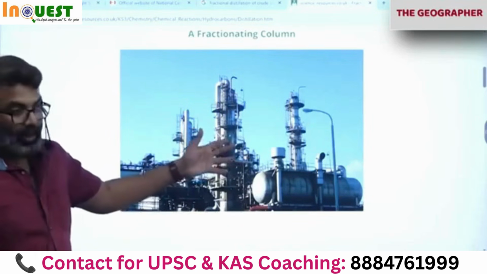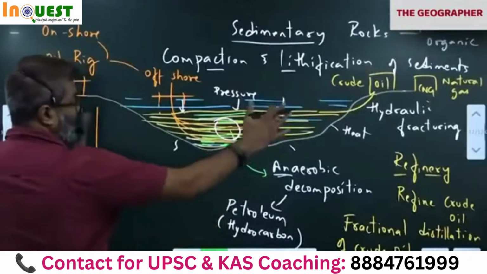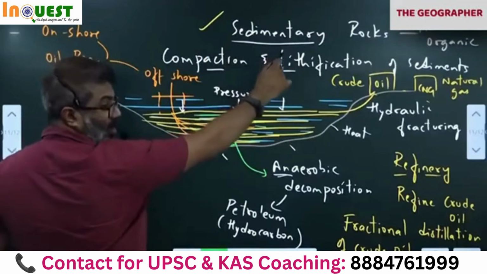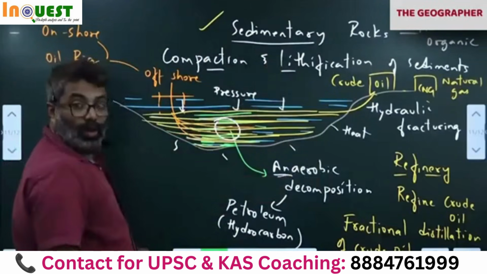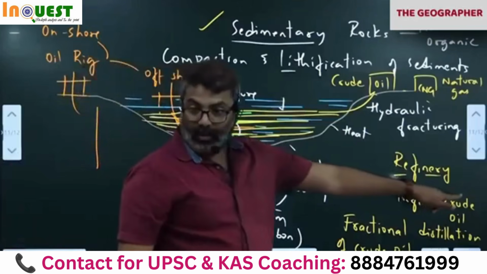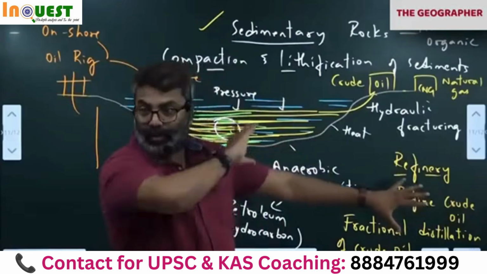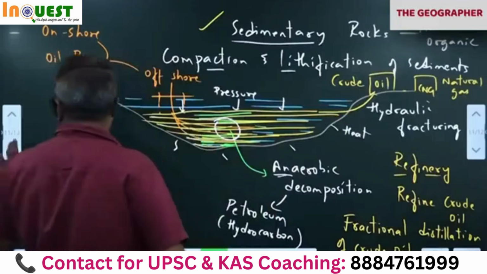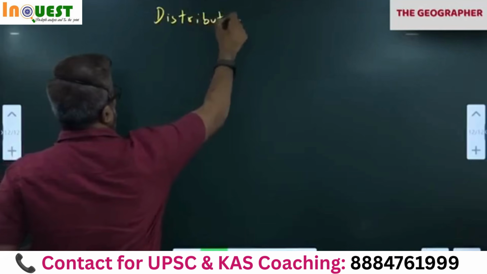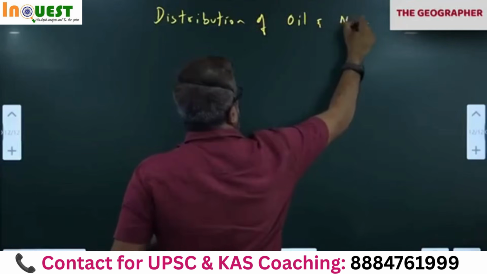You got it? So first we will see now whatever we have done. Sedimentary rocks. Okay. Now I am going to discuss types of sedimentary rock. Then we are going to see distribution of oil and gas in India, refineries in India. Okay, we'll see that now. So I will do one thing. We'll see that refinery and we'll come back. See the atlas now. Next topic is distribution of oil and natural gas.